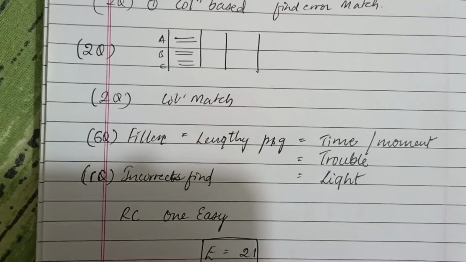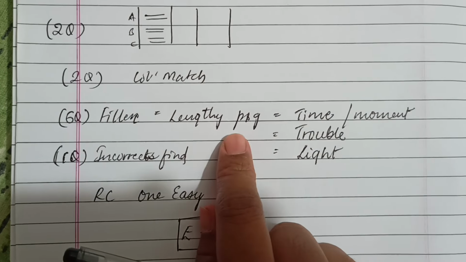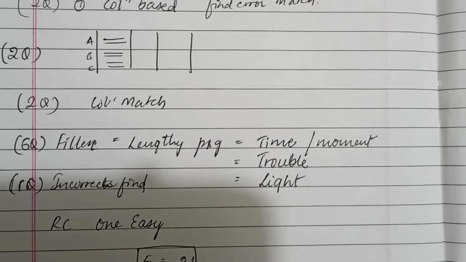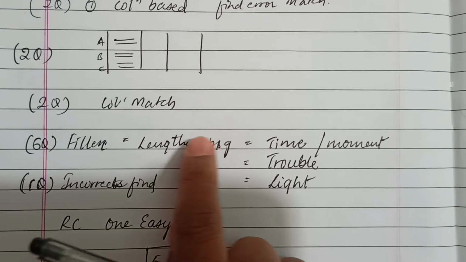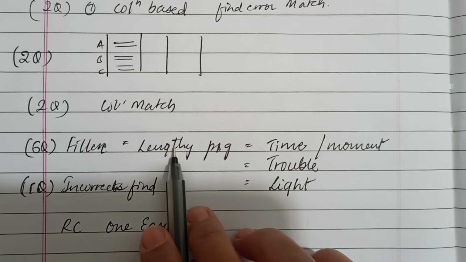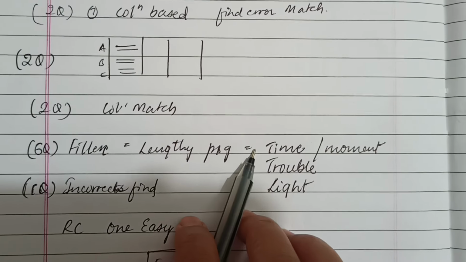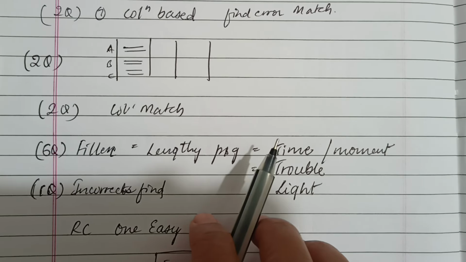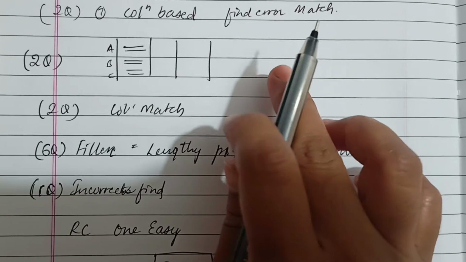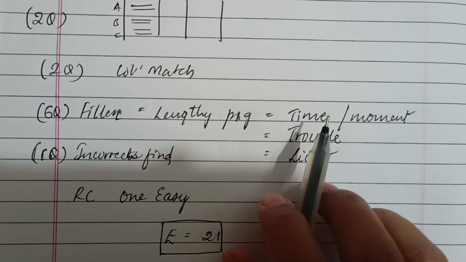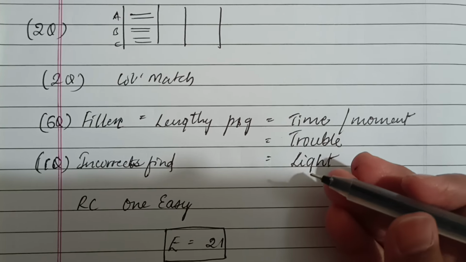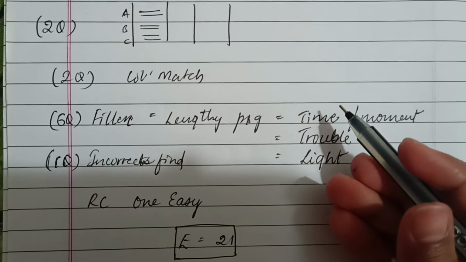Okay, then fillers, so there were lengthy fillers in the passage, and it was not that difficult, it was pre-level fillers I can say. Sorry, I think this is not fillers, it was like we have to fit single words into a small passage. So let me know in the comment section if you remember any other options other than this, or tell me whether I have marked correct or not.